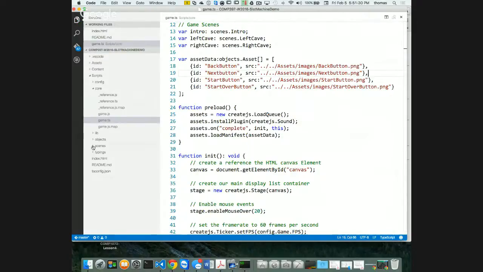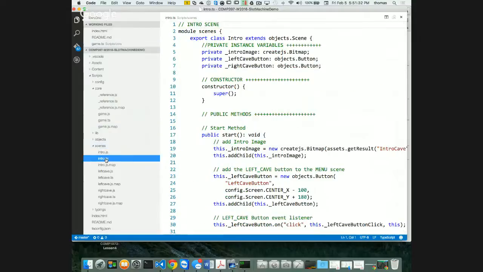How about my scenes? My scenes are messed up too. My intro scene has my button, and I want to clean this intro scene up. I want to start doing stuff here, but I think this is better left because I'm going to modify my scenes anyway. I'm going to make an intro scene where it says slot machine and start. That's what I'm probably going to do for my intro scene.